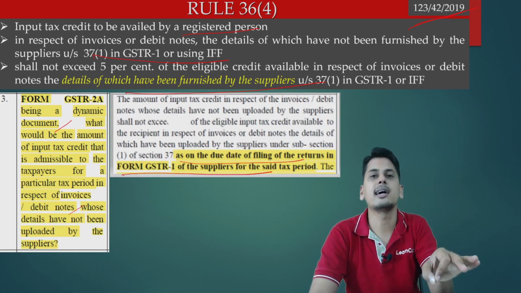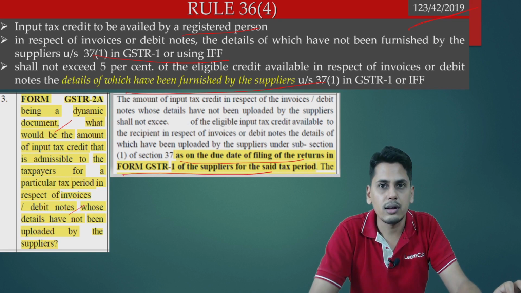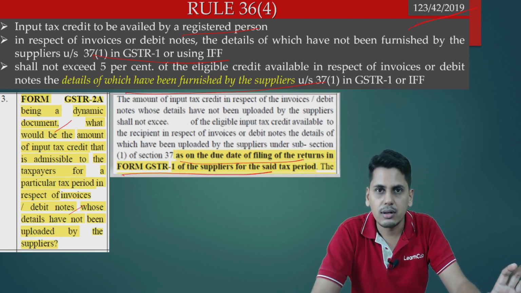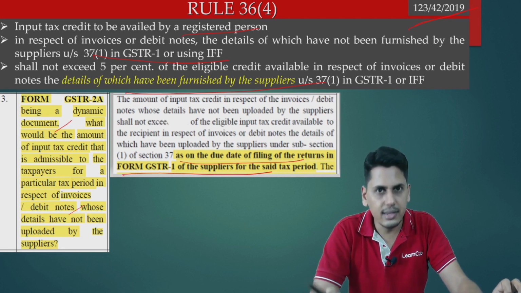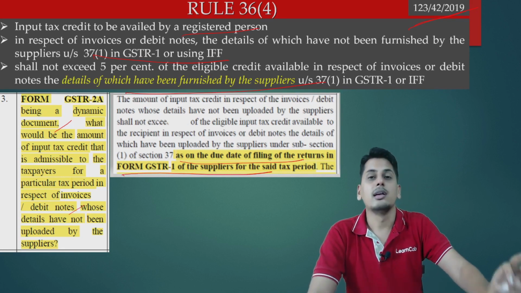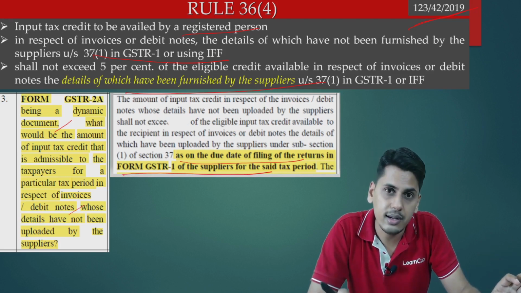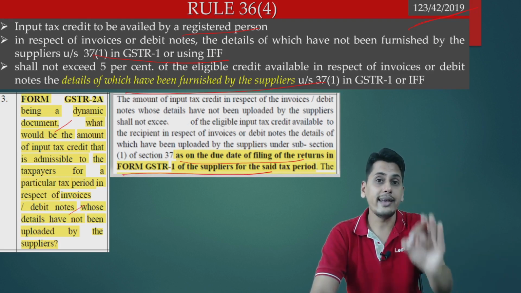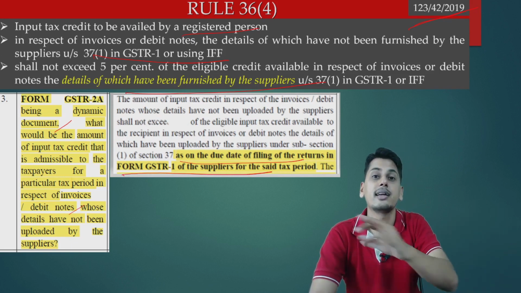So which means that, friends, please understand, 36 sub rule 4 is silent about the due date. Circular number 123 tells you that if the GSTR 1 is filed within the due date, please concentrate, if GSTR 1 is filed within the due date, that invoice credit I can take fully.